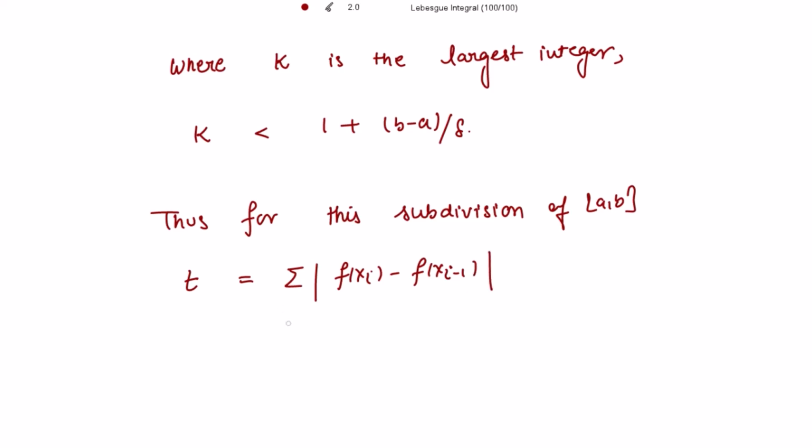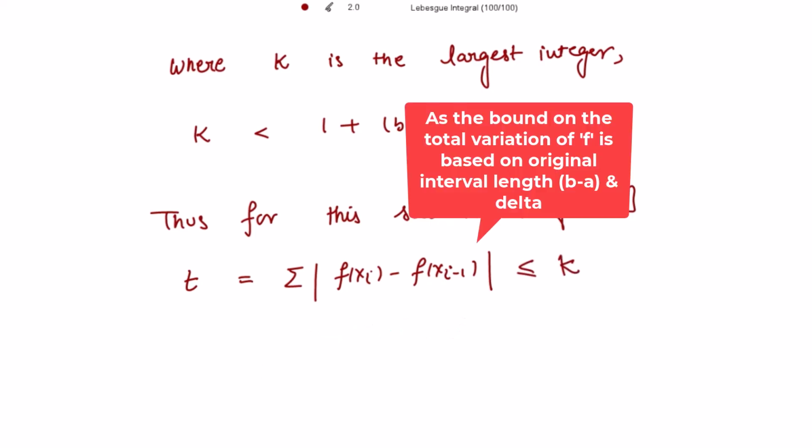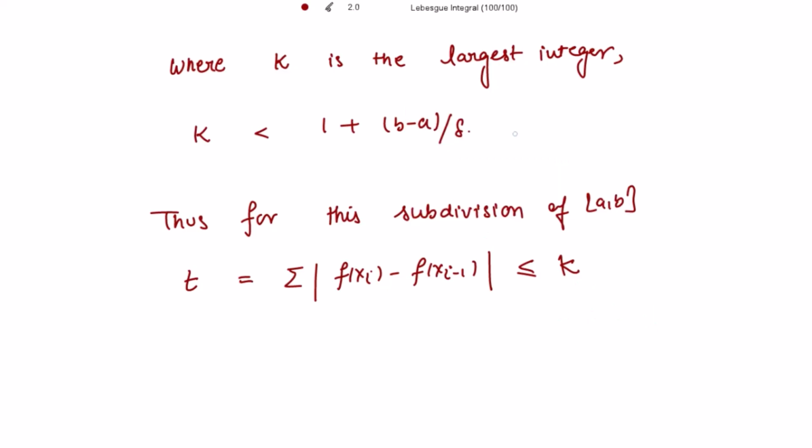Now this complete sum, what is this complete sum? It is less than or equal to k. K is the largest integer, which is strictly less than 1 plus (b minus a) divided by delta, which is finite.